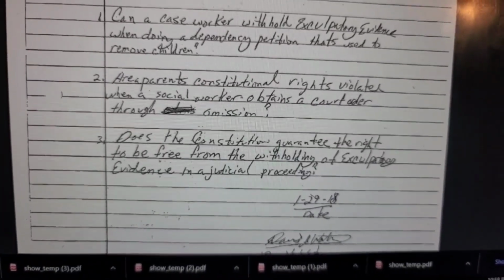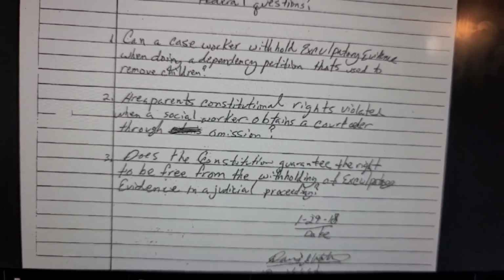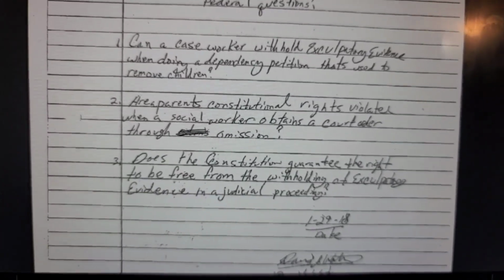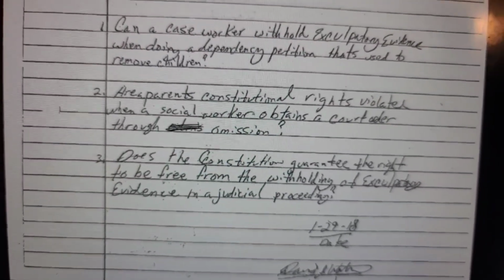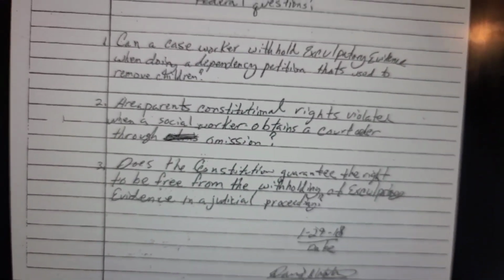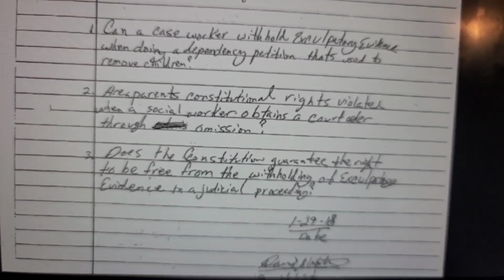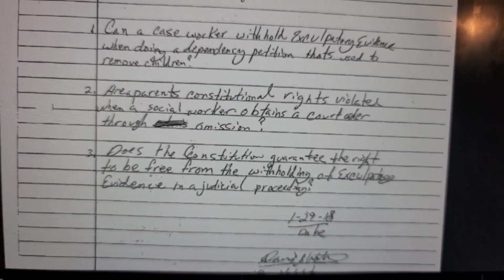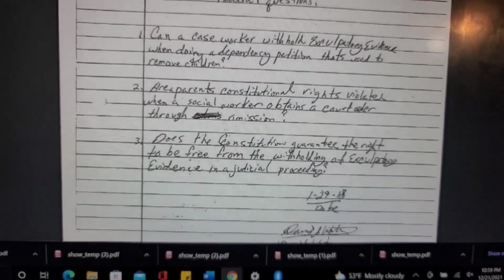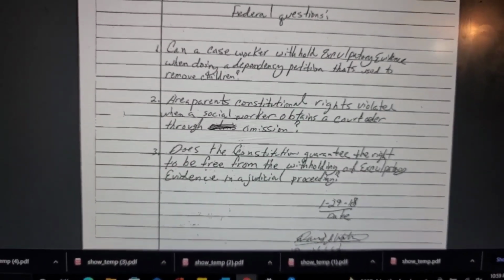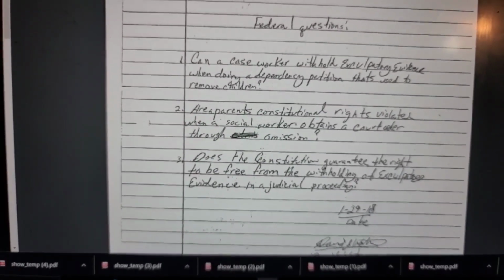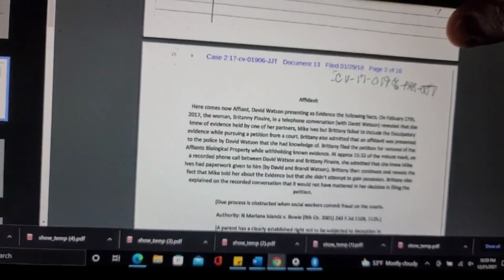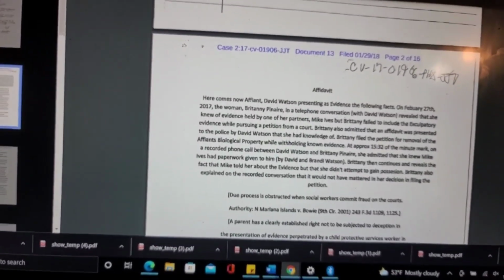Okay, so 2 area. I'm not sure what that first says. I want to say it says area, parents' constitutional rights are, are parents' constitutional rights violated when social worker obtains a court order through admission? Does the Constitution guarantee the right to be free from the withholding of exculpatory evidence in a judicial proceeding? So this one says affidavit.